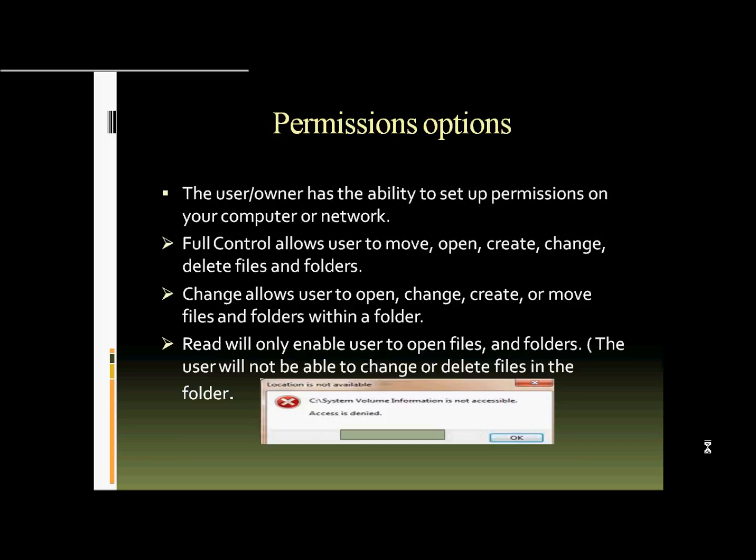Permissions options. The user owner has the ability to set up permissions on your computer or network. Full control allows the user to move, open, create, change, and delete files and folders. Change allows the user to open, change, create, or move files and folders within a folder. Read will only enable users to open files and folders. The user will not be able to change or delete files in the folders. If they only have read permission, the dialog box in the print screen at the bottom will appear, showing that their permission has been denied.